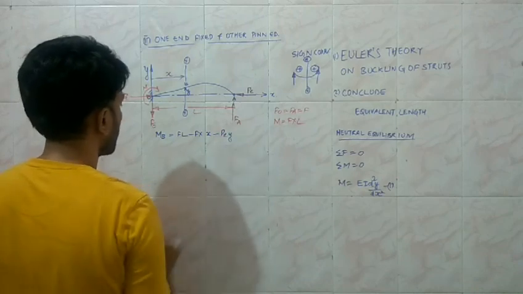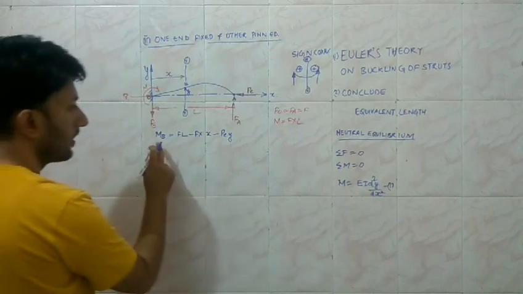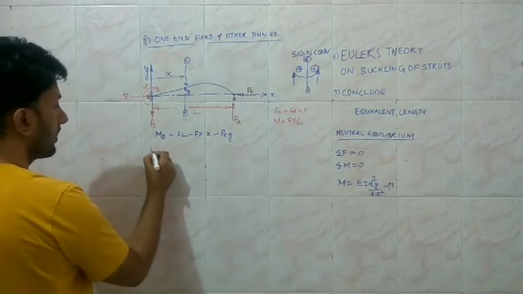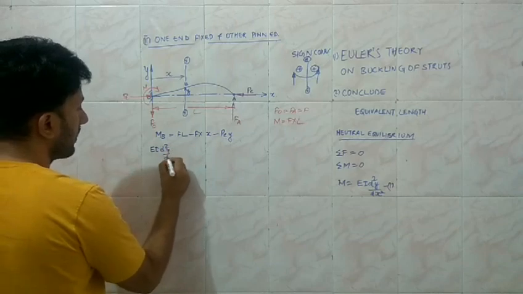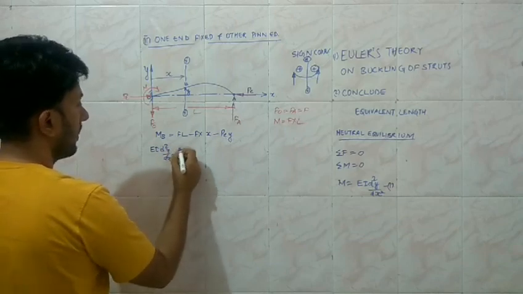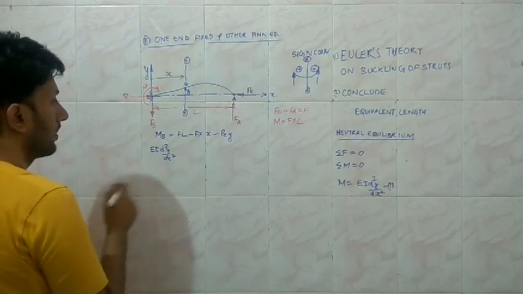PE into Y. So this is the formula, and from equation 1, M is going to be equal to EI d square y upon dx square, and say all the terms I am taking to the left hand side.